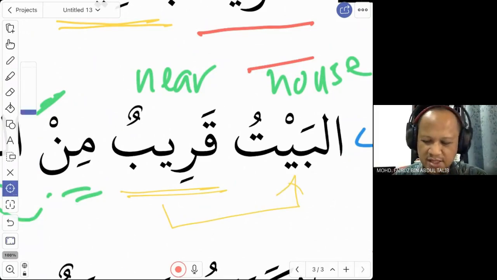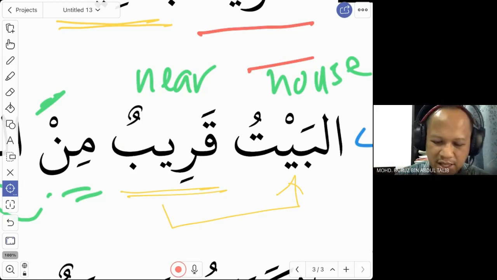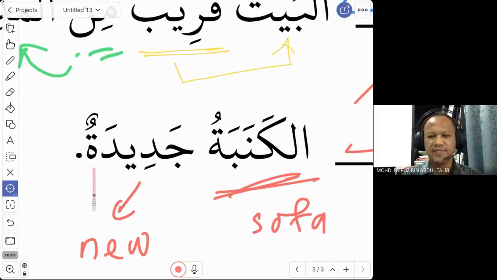Look at the word bait, this is muzakkar. Qarib is also muzakkar, there is no ta at the end. So we say al-baitu qarib. We do not say qaribatun. And the last one is the word jadida, new. Which word is it referring to? It is referring to the kanaba. What is new in this sentence? It is the sofa, and the word sofa is muannas. That is why jadid must have the ta as well. You cannot say al-kanabatu jadidun without the ta. Grammatically, that is wrong. It must be al-kanabatu jadidatun.